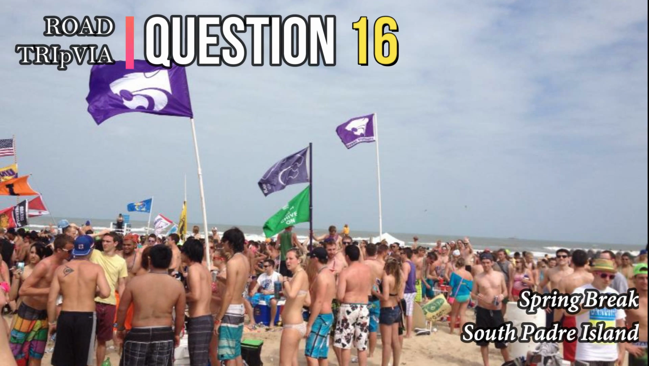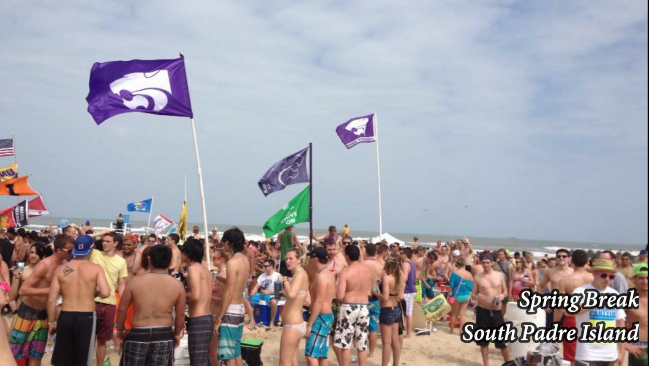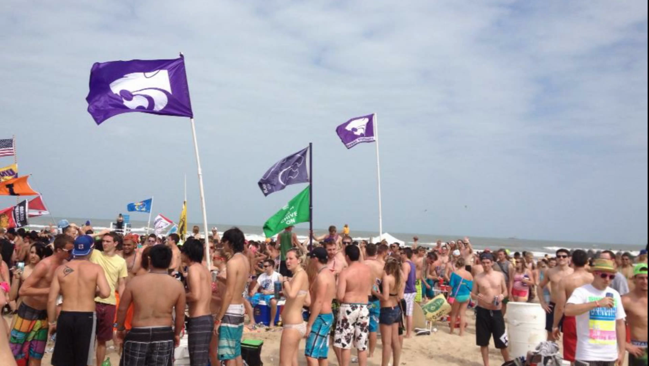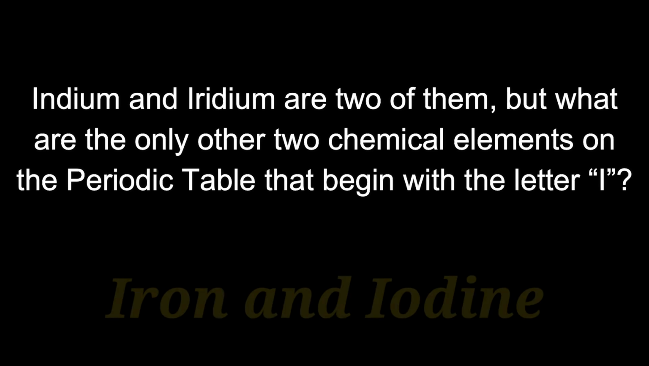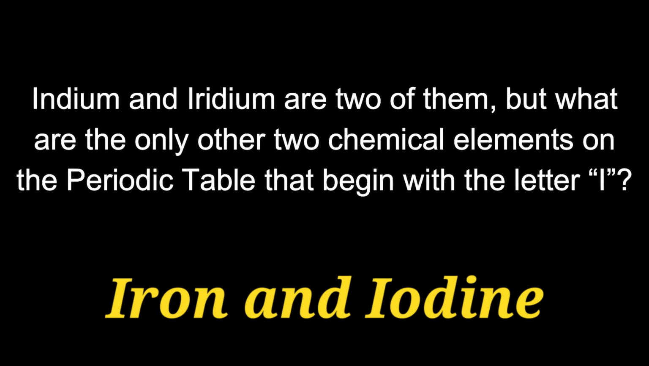Question 16. Indium and iridium are two of them, but what are the only other two chemical elements on the periodic table that begin with the letter I? Indium, iridium, and what two other? The answer is iron and iodine.